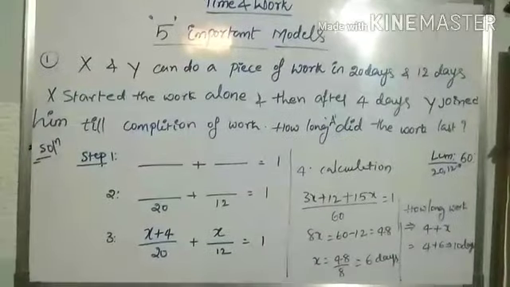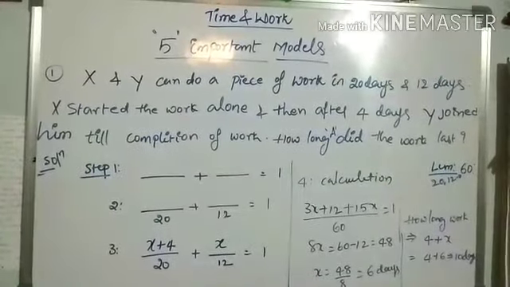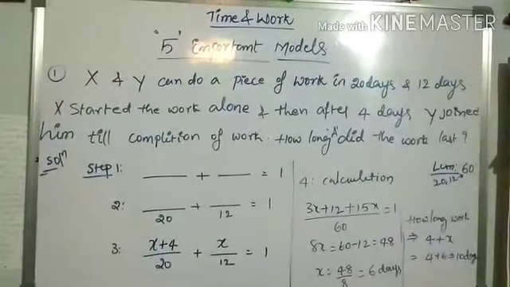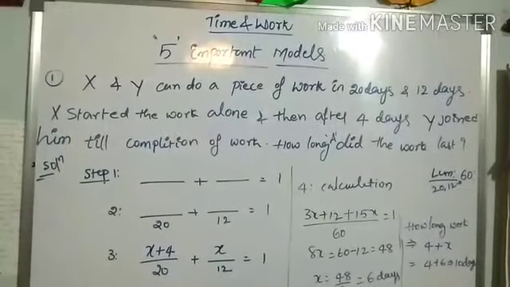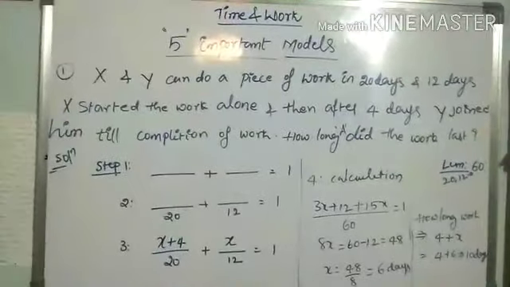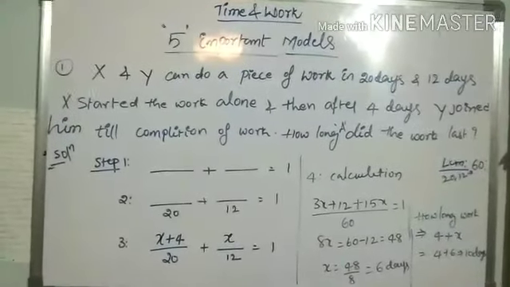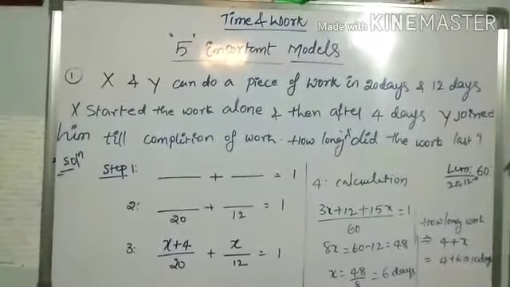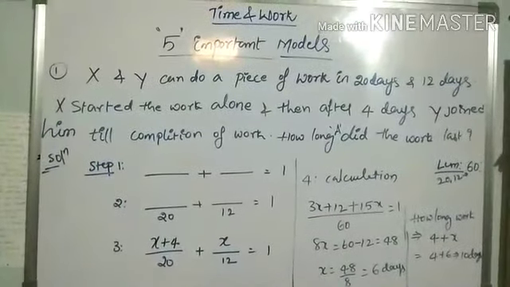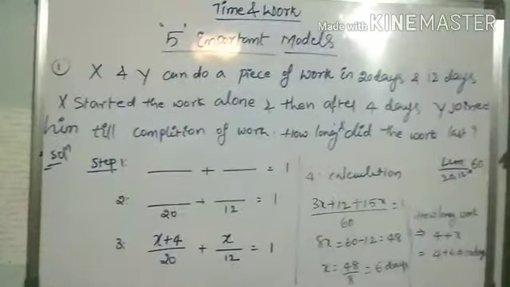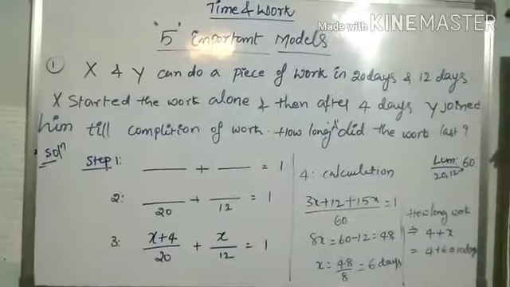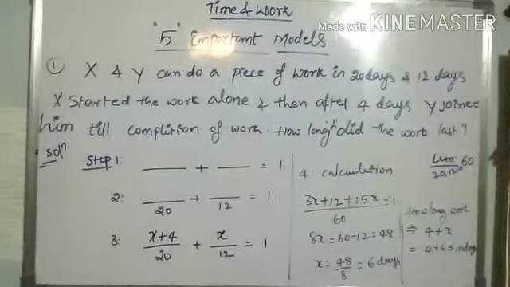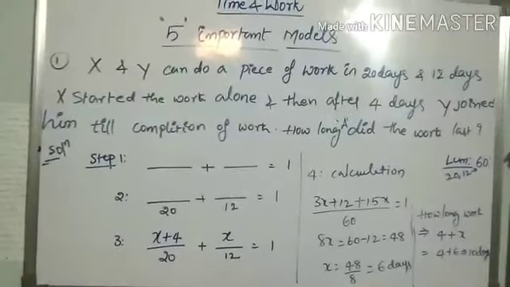X and Y together completed the work in some days now. I don't know that day, so I assume that X and Y together completed the work in x days, small x. So in both the conditions, X's work is x and Y's work is also x, because both completed the same work in the same days.